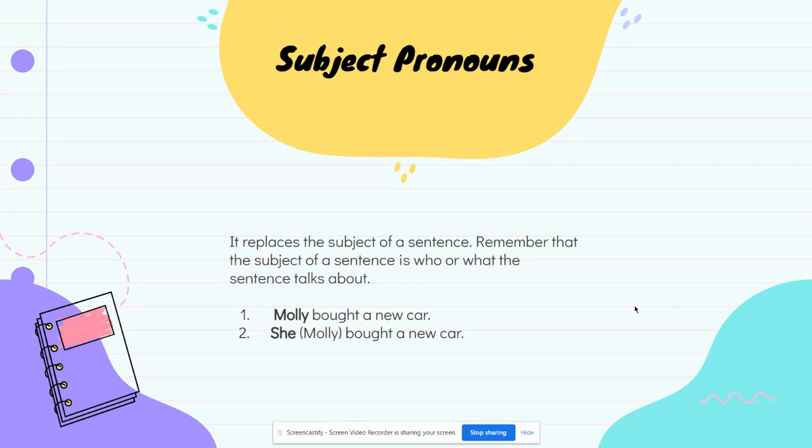For example, Molly bought a new car. So the subject of the sentence is who or what the sentence talks about. Well, that sentence is talking about Molly. So Molly is the subject of the sentence, right? But if I want to use a pronoun, it is going to replace Molly. It's going to replace that noun.